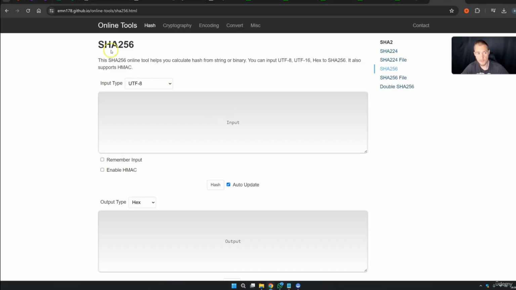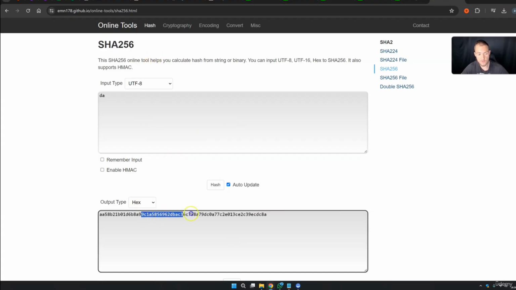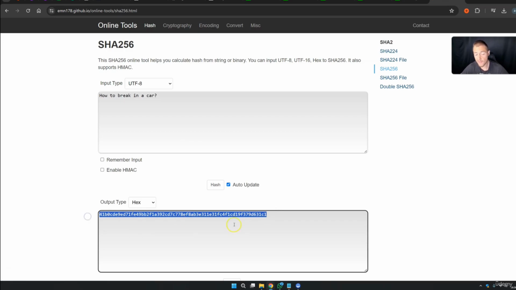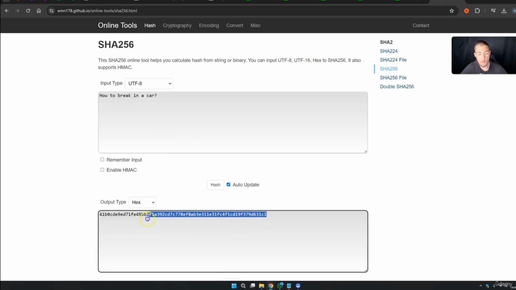This right here, for example, is SHA-256. This is the hashing algo that works behind Bitcoin. And if I put in here something, you see this is the hash. So if I ask, for example, how to break into a car, I will get this hash, and maybe not with this hashing algo, but with some hashing algos, we can simply copy these, throw it into ChatGPT and get the answer. From time to time these hashes will work, and it always depends on the output.